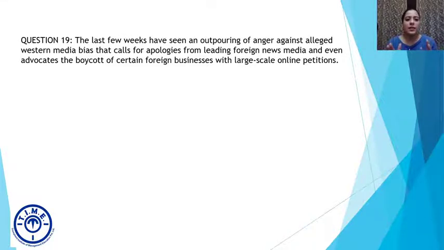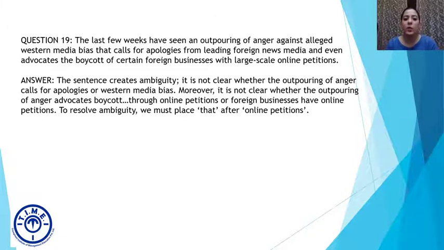Now the problem is that this sentence seems very complex and it is very difficult to understand, okay? So the sentence creates ambiguity. It is not clear whether the outpouring of anger calls for apologies or Western media bias. Moreover, it is not clear whether the outpouring of anger advocates boycott through online petitions or foreign businesses. I am not able to understand whether the outpouring of anger is calling for apologies or for Western media. I am also not able to understand whether the outpouring advocates boycott through online petitions or through foreign businesses that have online petitions. So to resolve this ambiguity, we must place that after online petitions.